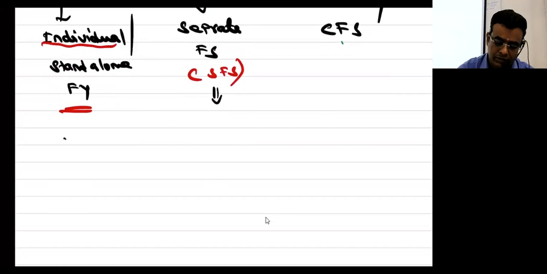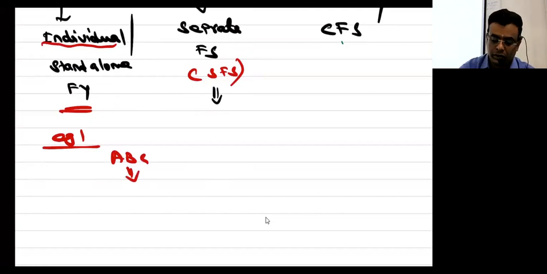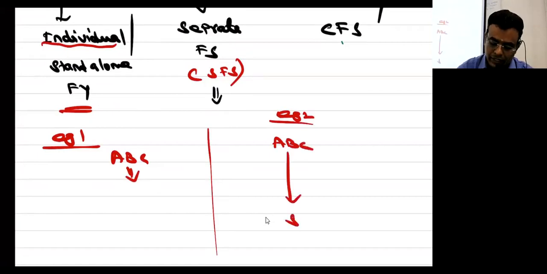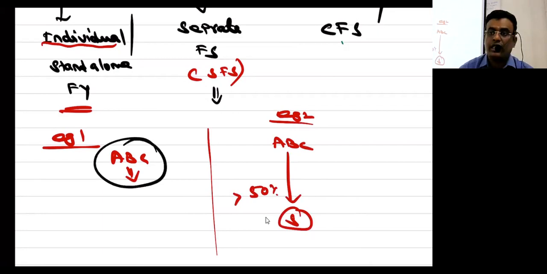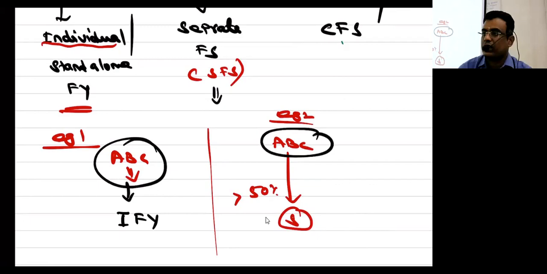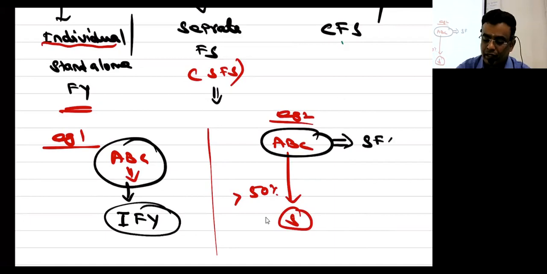I will take two examples. Example number 1, ABC is there. There are no other companies connected. Example number 2, ABC is there that has a subsidiary company, which means more than 50% is held by this company. Now I hope you can understand. In the first case, ABC does not have a subsidiary, associate or joint venture, nothing is there. This fellow will prepare one financial statement that is called an individual financial statement or standalone financial statement. I hope it's clear. Now this fellow is having subsidiary and associates. The same type of financial statement he will prepare. That financial statement is called a separate financial statement.